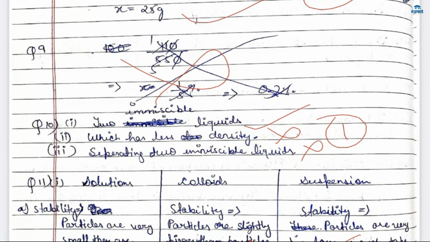Okay. And what about the third question? What is the basis of this method? So you wrote separating two immiscible liquids is the basis of this method. So the answer is that the method is based on the difference in the densities of two liquids, not the immiscible liquids. See, this method is based on the difference in the densities of two liquids. Density. Okay.